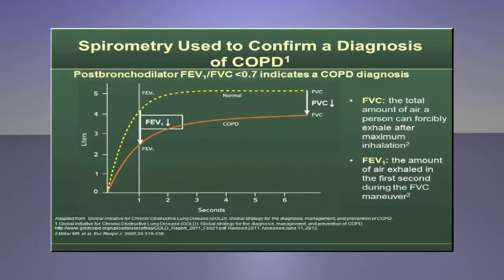Compared with healthy individuals, patients with COPD have airflow obstruction that limits the amount of air that can enter and exit the lungs, resulting from a combination of small airway disease and parenchymal destruction. The last point to reiterate is that these patients have diminished lung function, including reduced FVC and FEV1. Diagnosis of COPD is confirmed when a patient has a post-bronchodilator FEV1 to FVC ratio of less than 0.7.